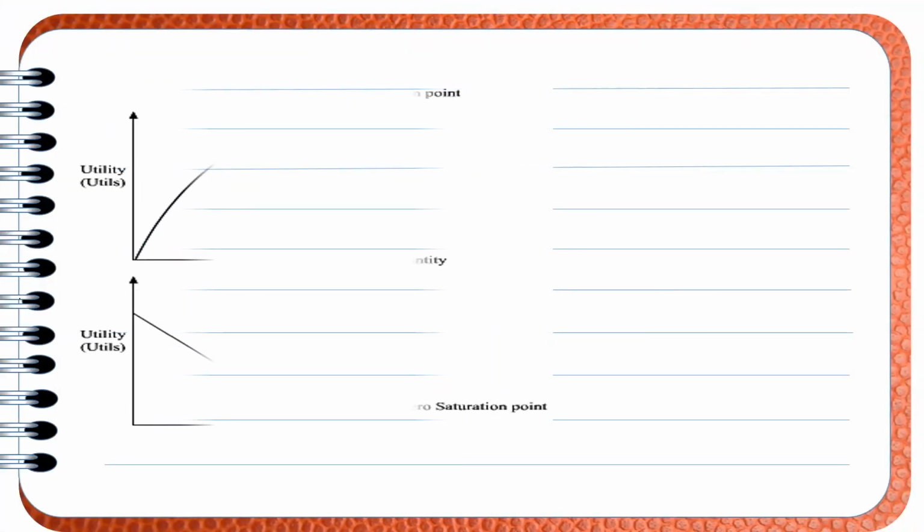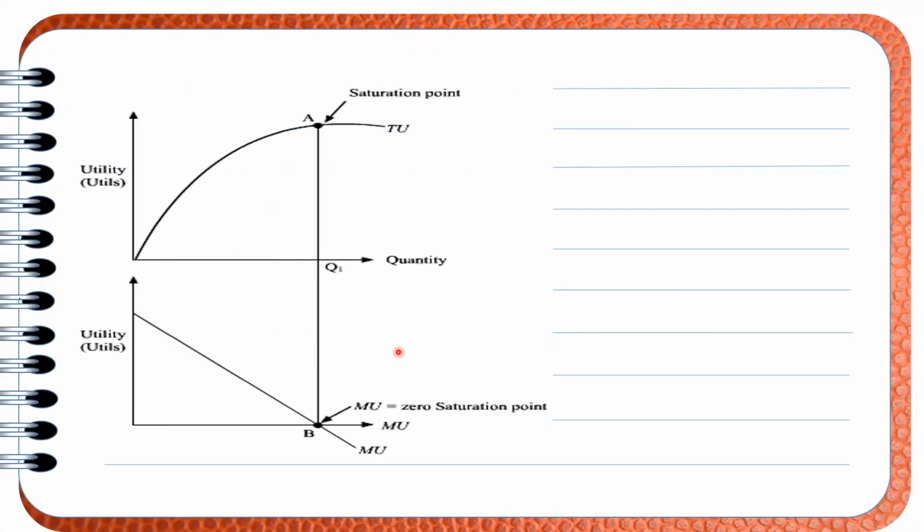Try to see the same thing through the curve. We can say that here the total utility is increasing and marginal utility is falling down. It is increasing at a diminishing rate. The point at which marginal utility is 0, total utility is maximum, and this particular point is called the point of saturation. It means after this point, total utility will fall down. So after the point of saturation, what is happening? Marginal utility is decreasing, has turned negative, and the total utility is falling down.